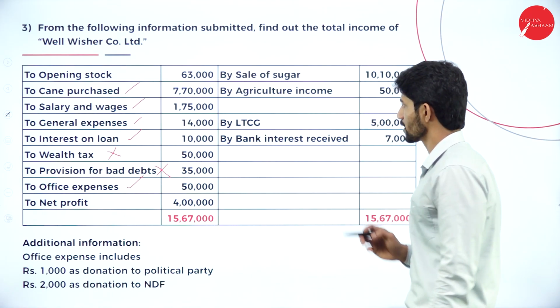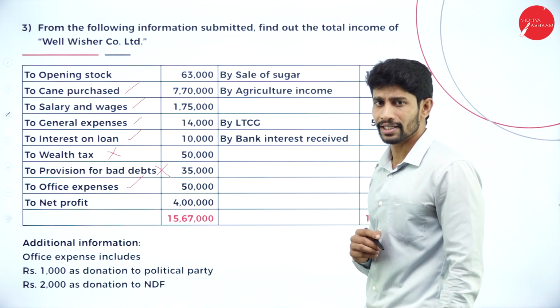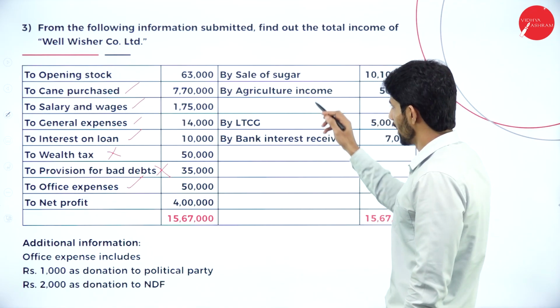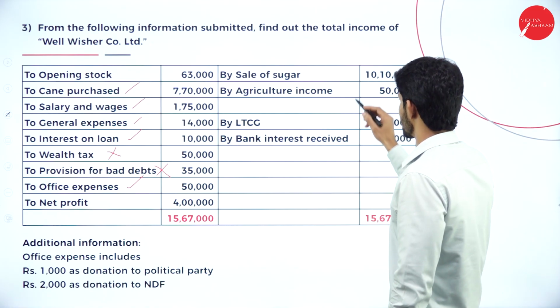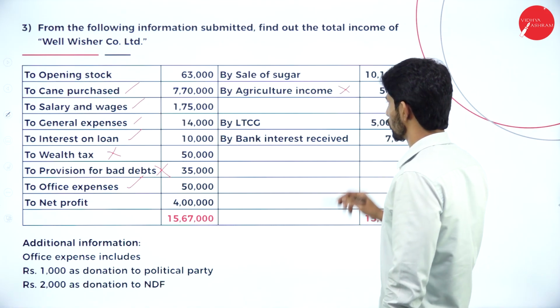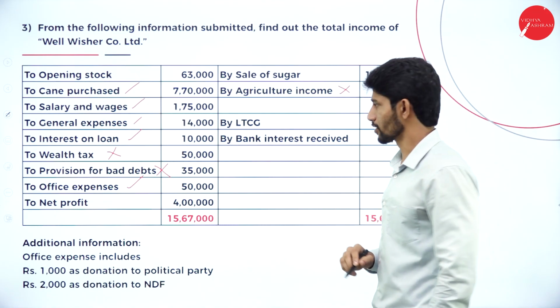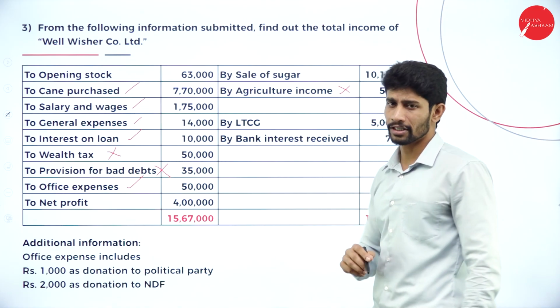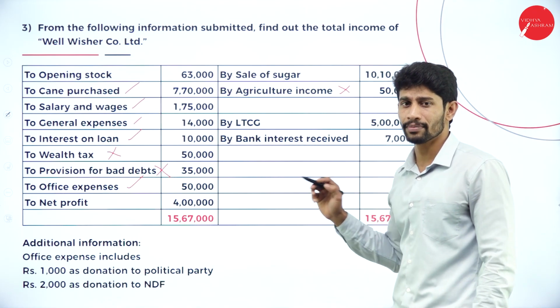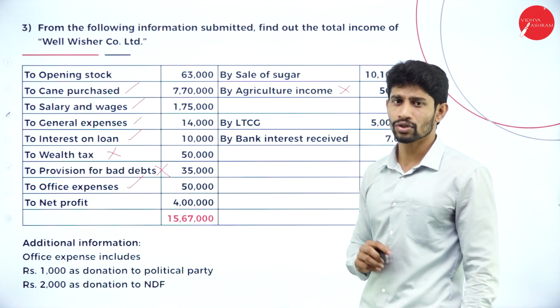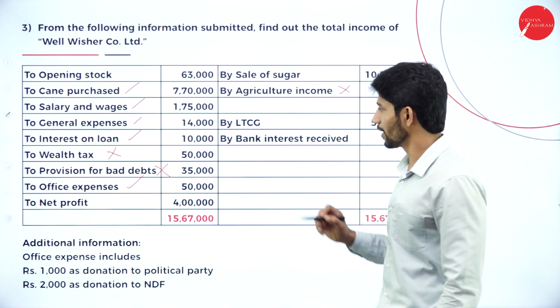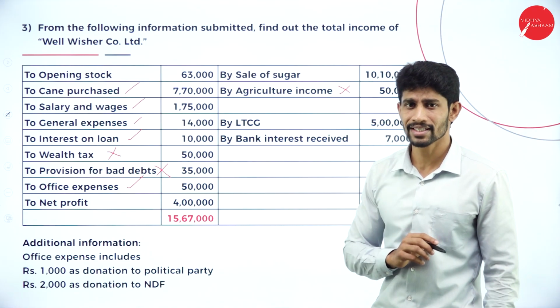So coming to the profit side, sale of sugar, yes, obviously business income. Next, agriculture income. Yes, agriculture income is not relating to business, it is relating to other sources. Next, long-term capital gain. Long-term capital gain relates to income from capital gain, but you have considered it as business income.